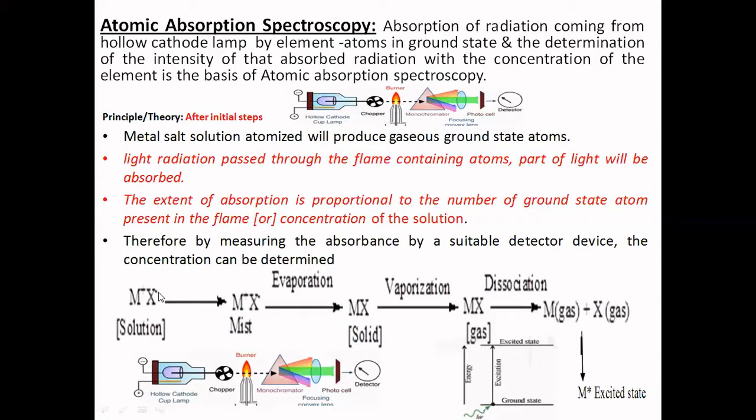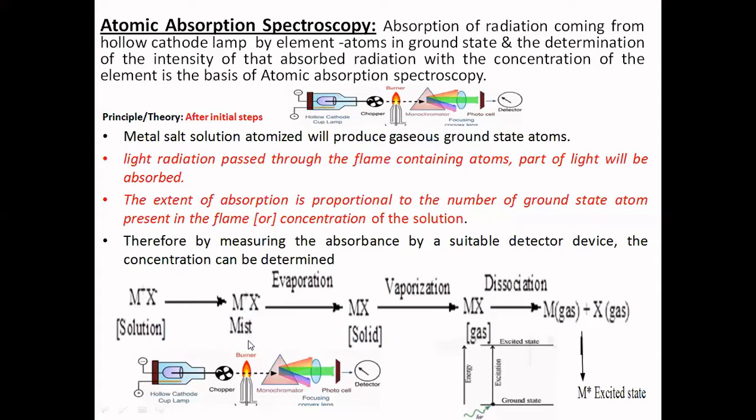Whatever sample you need to analyze under this method is prepared in the form of a solution, that is, a suitable salt solution, using a suitable solvent. This sample is aspirated into the flame. Let us see sequentially, one by one, what changes take place. Initially the sample is in solution form. When you aspirate it and make it into a mist using the nebulizer, the solution phase is converted into the smallest droplets in the form of an aerosol, like mist.